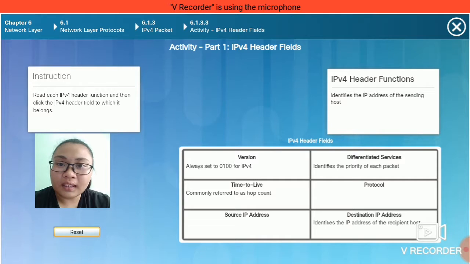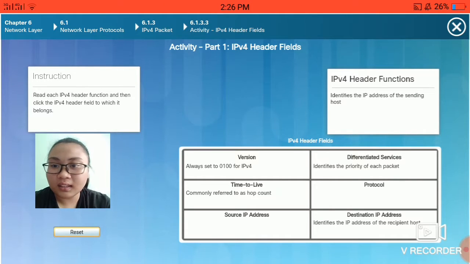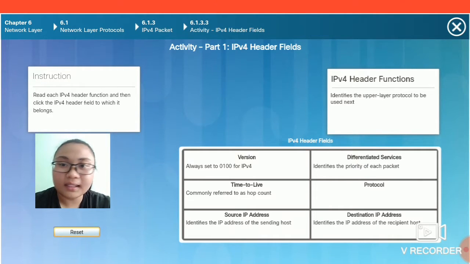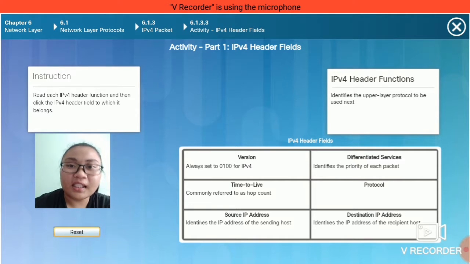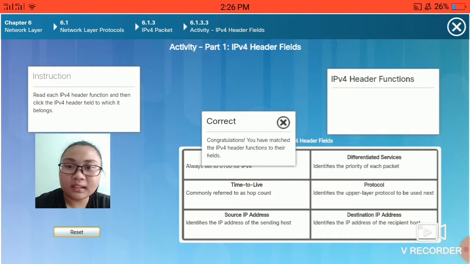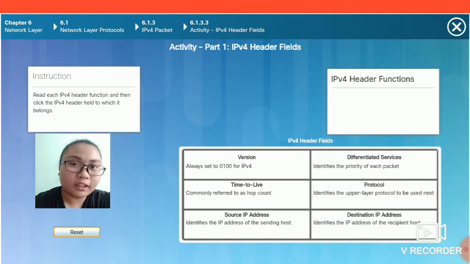Identifies the IP address of the sending host. I think this is source IP address. Identifies the upper layer protocol to be used next. This is protocol. All of them are correct, so I will explain some of them.